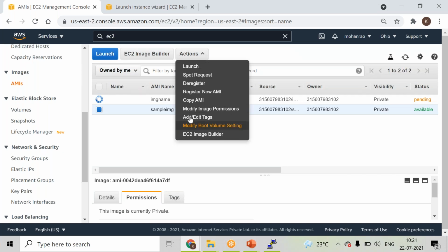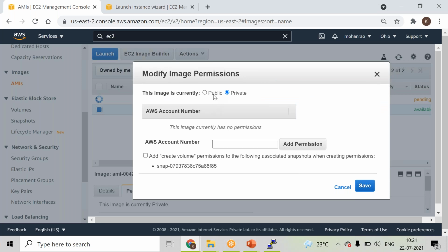Alane inkoka option untundi, where you will be seeing modify image permissions, right? So here you can see by default I'll have the permissions. If I want to add permissions, or if you want to give any additional account, you can basically go ahead and add and save it, right? So this can be within different regions, or also different account numbers that you're having. You can add the permissions from the environment, right? So that is the flexible nature.